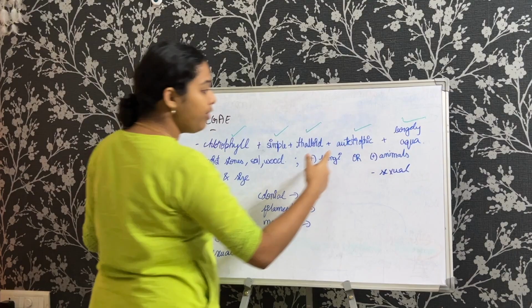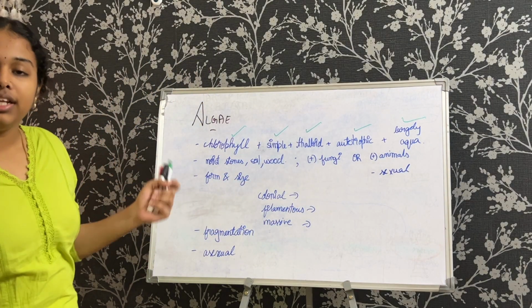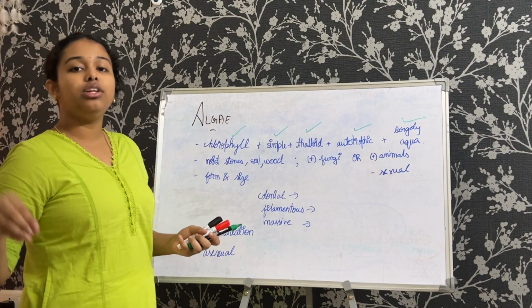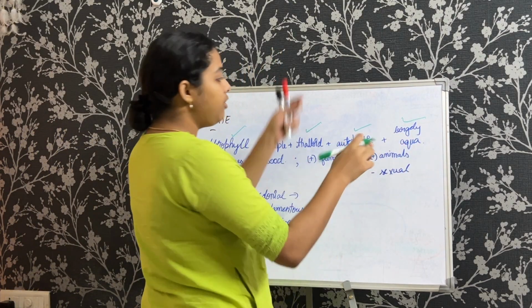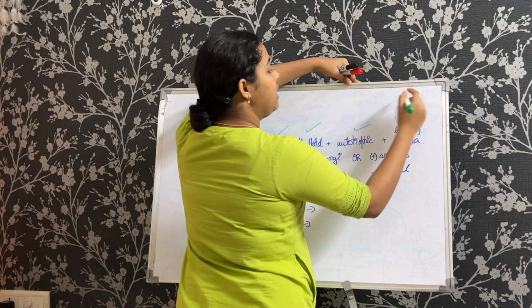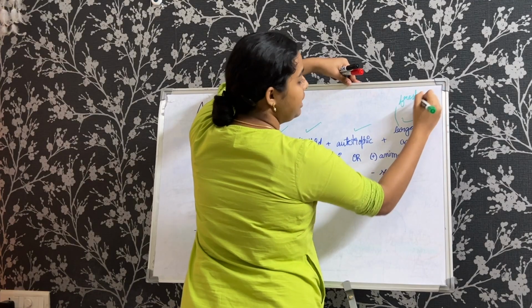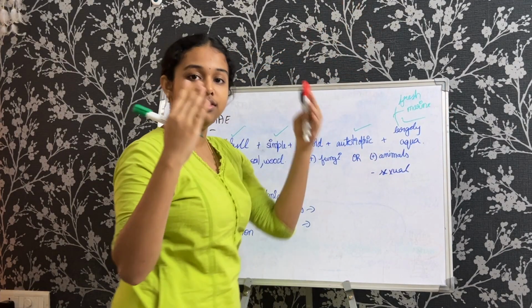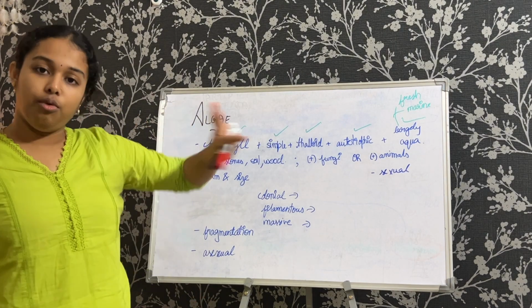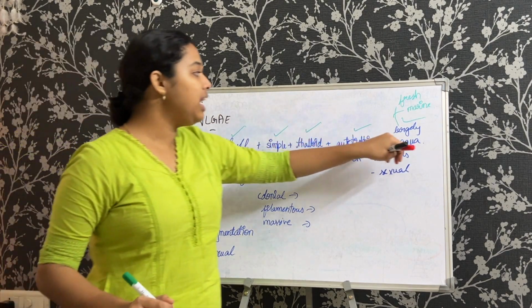Now it is also autotrophic, which means it does not prey on other animals or it does not feed on anything else. It produces its food on its own, and they are largely aquatic. And now here one small thing to mention is they are either freshwater or they are marine. There is nothing like they are belonging to one particular sort of water type. No, they belong to both, but they are largely aquatic.